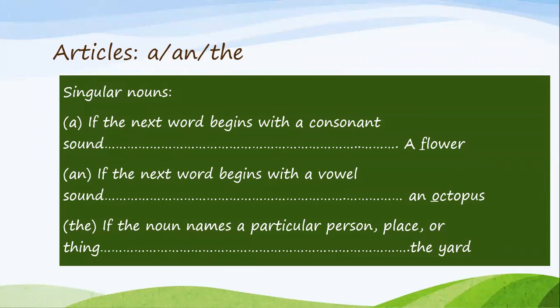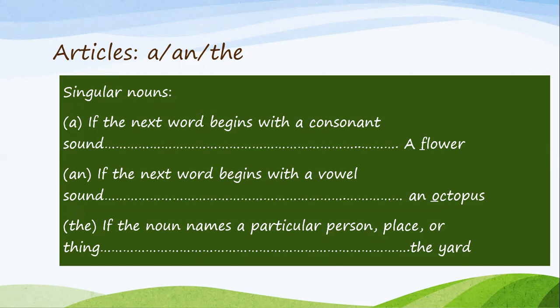How does this work? Well, when you have a singular noun, this is how it's going to work. Let's read carefully. When do we use a? If the next word begins with a consonant sound, like a flower. Flower starts with a consonant sound. And flower is a singular noun. It's only naming one. So we use a flower. Good job.